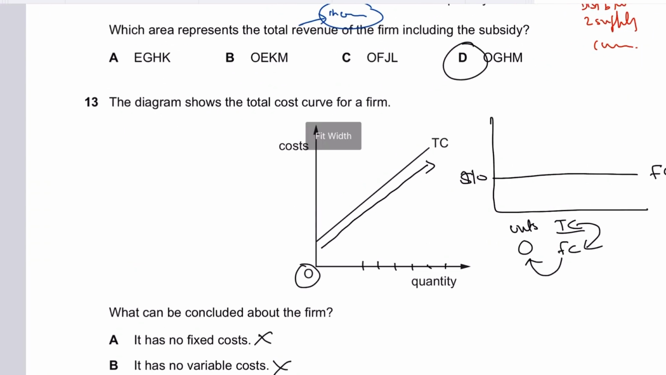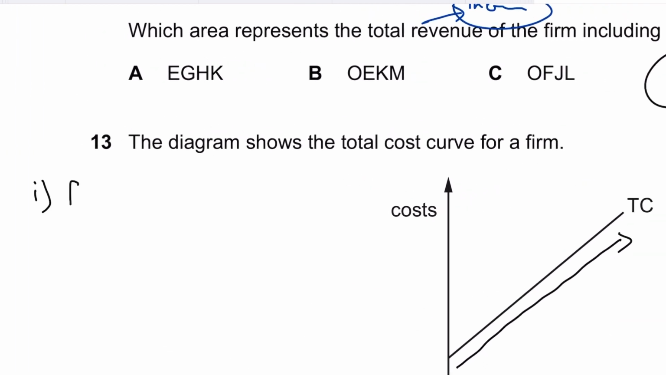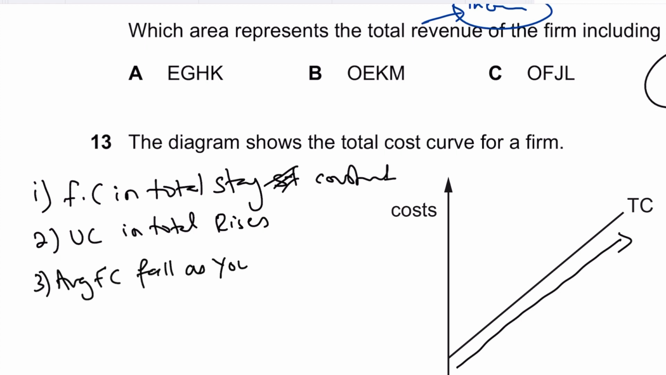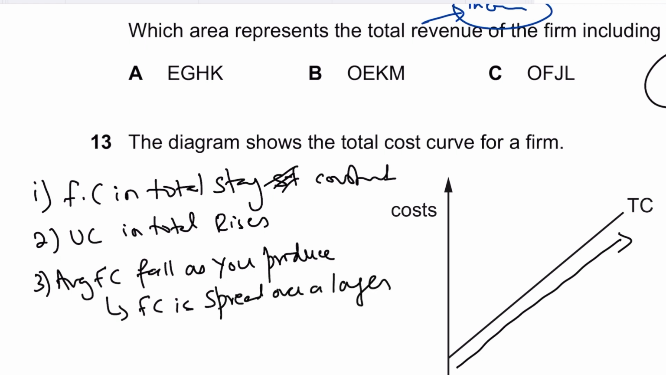Now I'll explain it to you guys. Remember, there are certain rules. You need to know fixed cost in total stays constant. I'm pretty sure that you know why it stays constant, right? As far as variable cost in total is concerned, it rises. It is directly proportional to the value of the output. Average fixed cost falls as you produce more. Why does average fixed cost fall as you produce more? The reason is that fixed cost is spread over a larger volume of output, right?